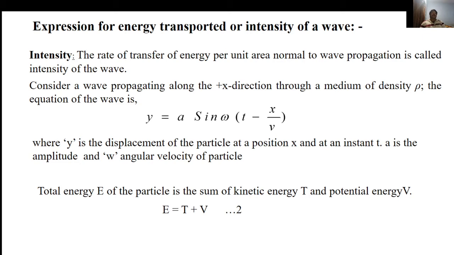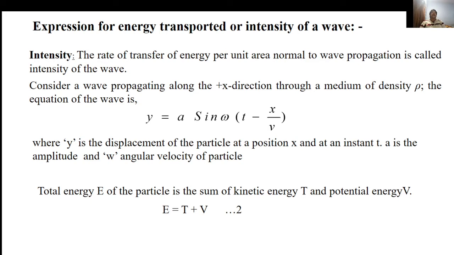Consequently, when the wave travels forward, there is a transfer of energy from one part of the medium to another in the direction of propagation of the wave. In other words, when the progressive wave propagates through the medium, it transfers energy from one point to another point.